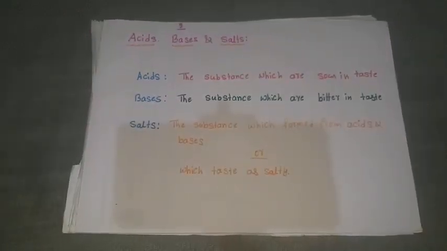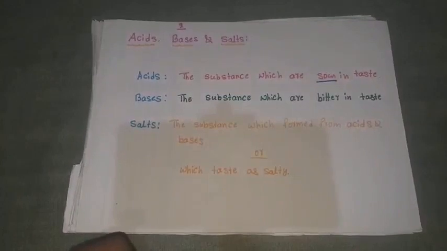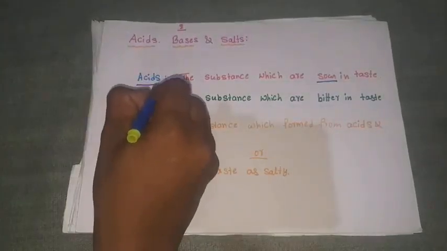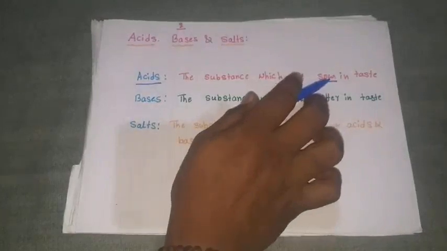Now come towards the definitions of acids, bases, and salts. These definitions are based on taste. The first definition: acids are the substances which are sour in taste. When you touch any substance to your tongue, if it feels sour, then it should contain the chemical that is acid. The substance which is sour in taste is nothing but an acid.